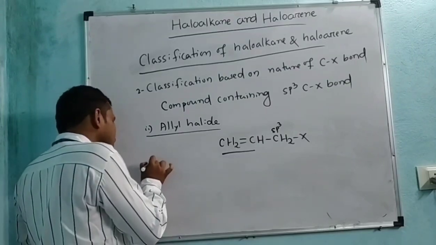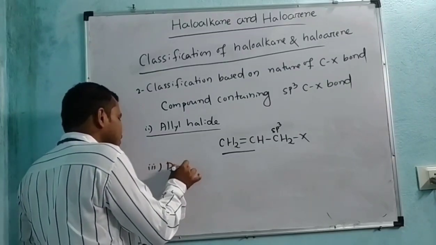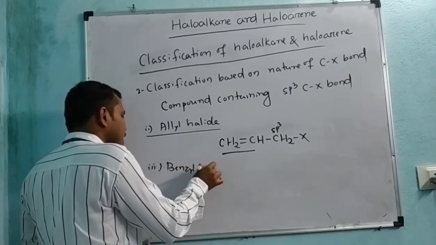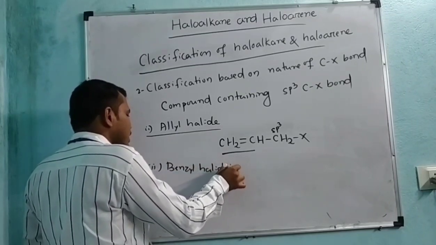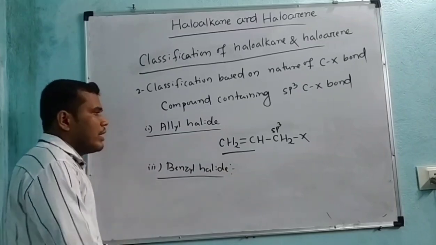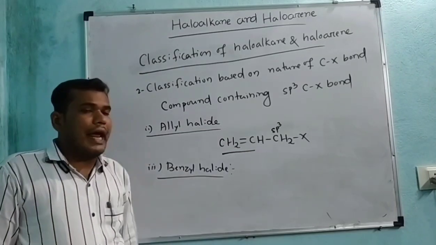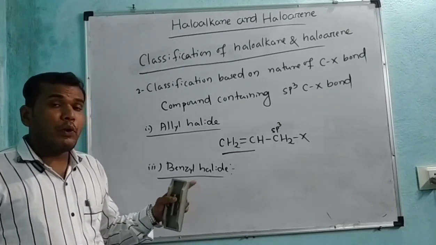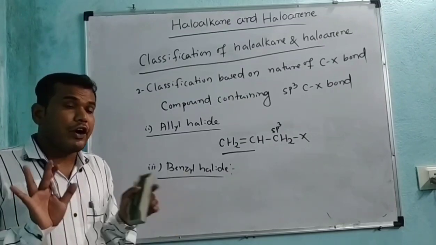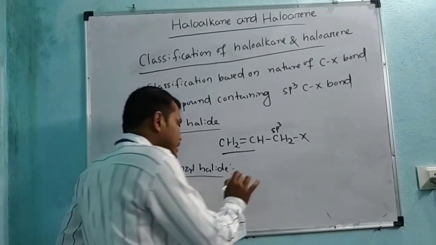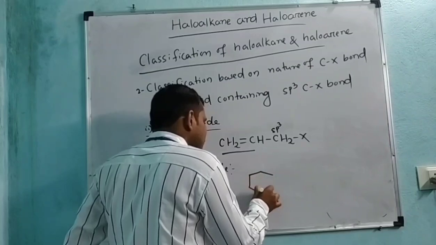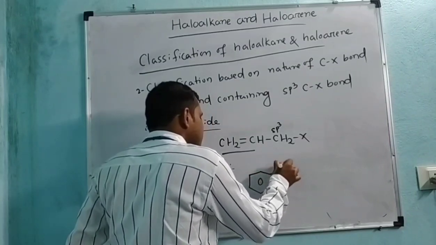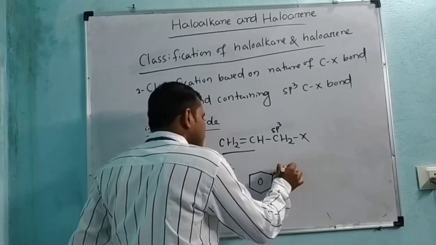Another one is benzyl halide. What is benzyl halide? If a halogen is attached to a compound containing a benzene ring, but not directly, the example is benzene ring CH2X.